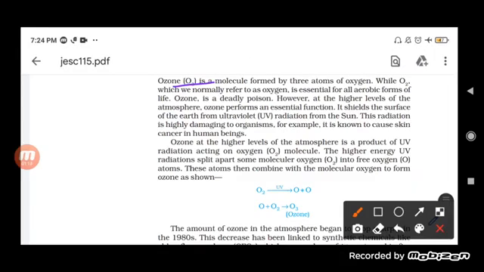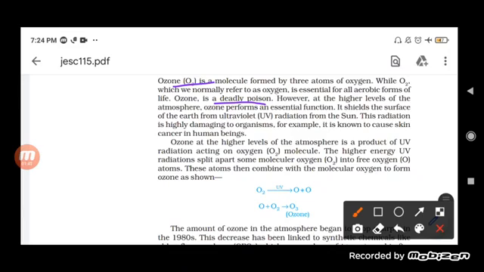Now, O2, which is normally referred to as oxygen, is essential for all the aerobic forms of life. And ozone is really poisonous. However, when it is at a higher level of the atmosphere, it plays a very important role. Normally, it is a gas which is really harmful for us.